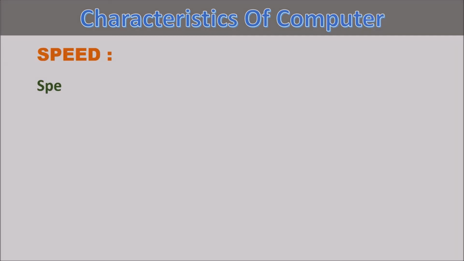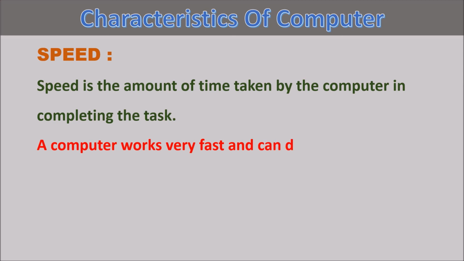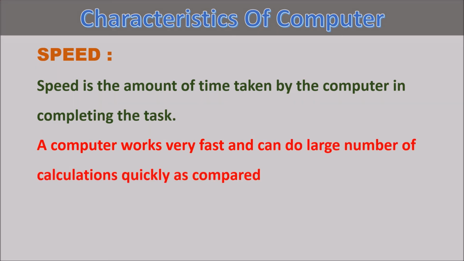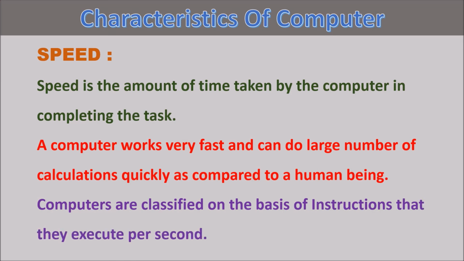Characteristics of computer. Speed. Speed is the amount of time taken by a computer in completing a task. A computer works very fast and can do a large number of calculations quickly as compared to human beings. Computers are classified on the basis of instructions that they execute per second.